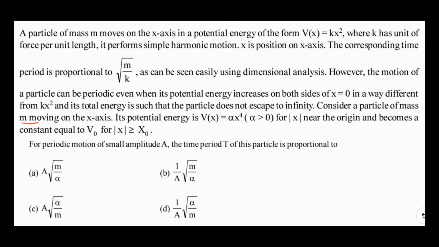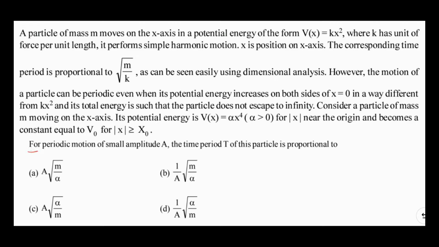Consider a particle of mass m moving on the x-axis. Its potential energy is given by V(x) = αx⁴ for α greater than 0, for mod x near the origin. It becomes constant, V₀, for mod x greater than or equal to x₀. So potential energy is given by this expression when mod of x is near the origin, and potential energy is given by the constant value V₀ when mod of x is greater than or equal to x₀.